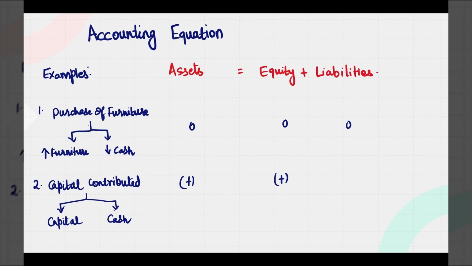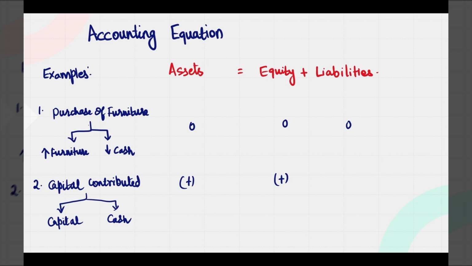Now let us move on to the four main scenarios that would get covered. Whenever you are solving a problem of accounting equation, there are four main scenarios that would arise. It would be either your left hand side and right hand side of the equation has no impact, okay, that means whatever is the impact of the particular transaction is being added and reduced in the one side itself, so it has no impact on the other side. Or it could be an increase on both sides of the equation, or it could be a decrease on both sides of the equation. These are the four main scenarios that you would be tested on in this problem of accounting equation.